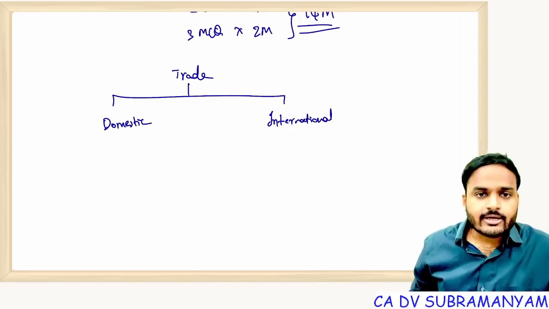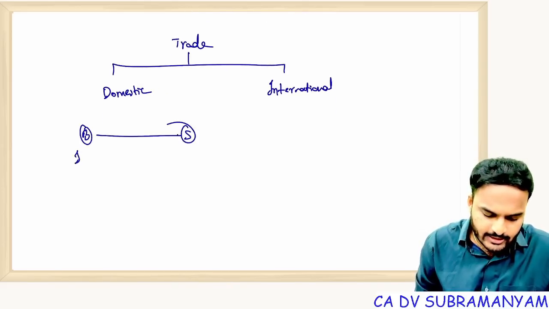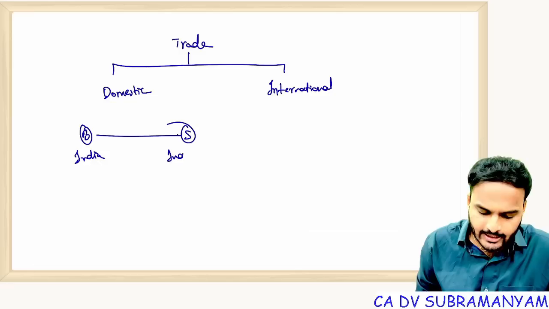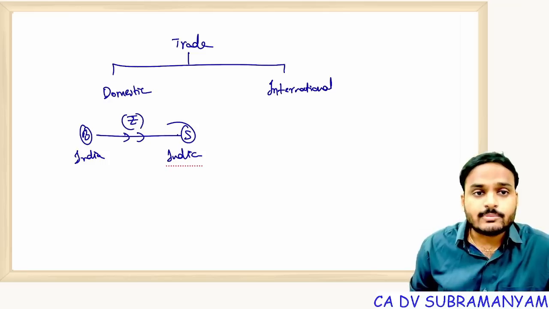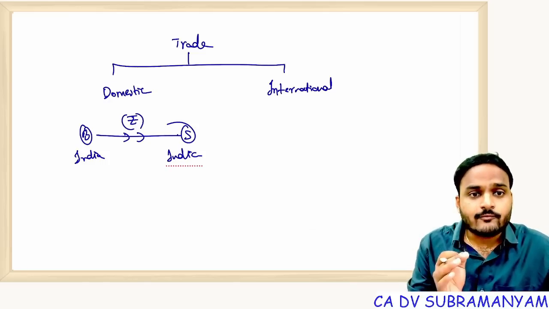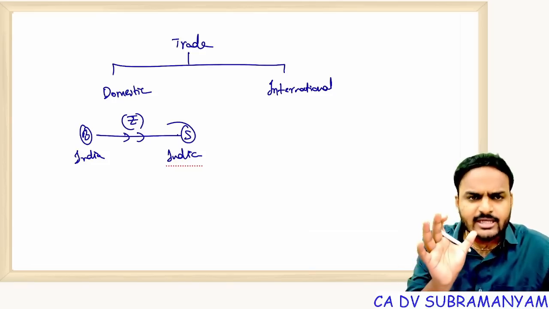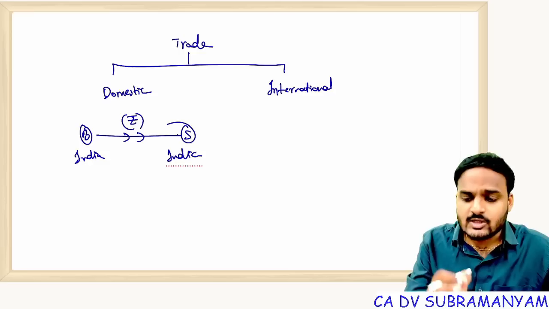What is domestic trade? In domestic trade, buyer and seller belong to the same country, for example, India. So with respect to this trade, the buyer will make settlement by making payment in rupees, which is our legal tender money. Getting my point? The usage of rupees is limited to India. And wherever I mention rupees, it indicates Indian currency, domestic currency.